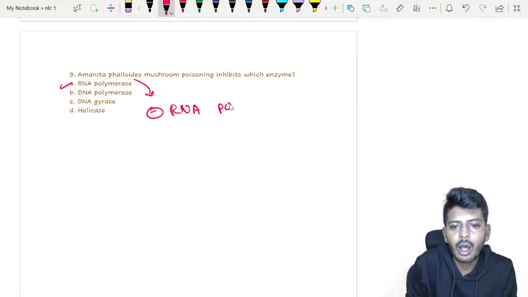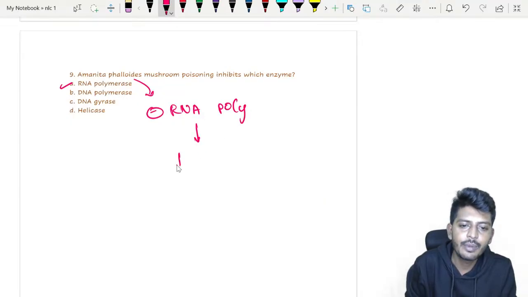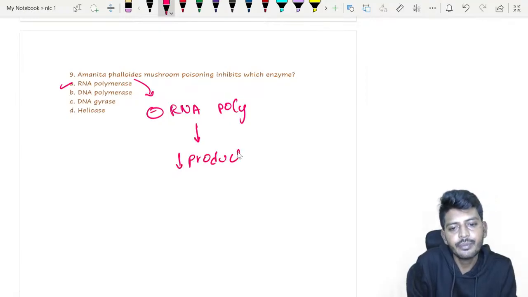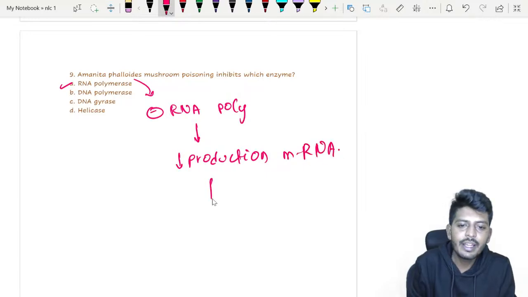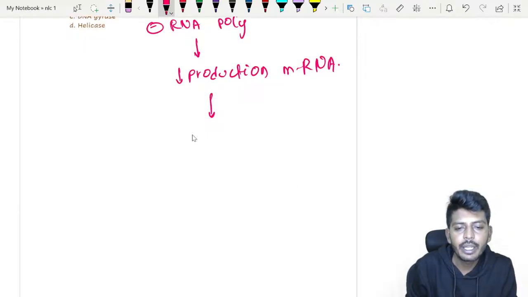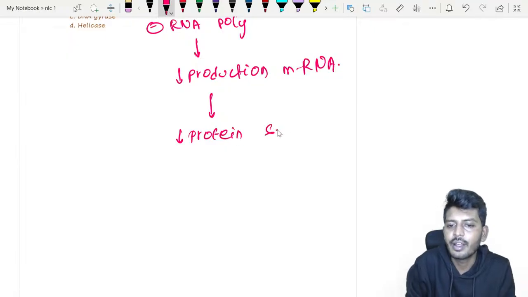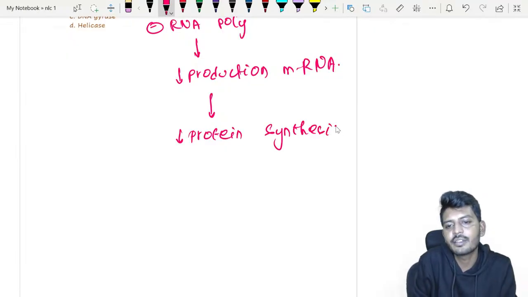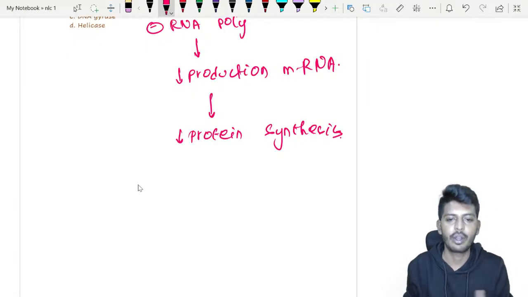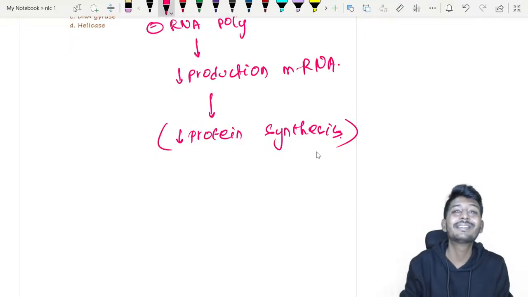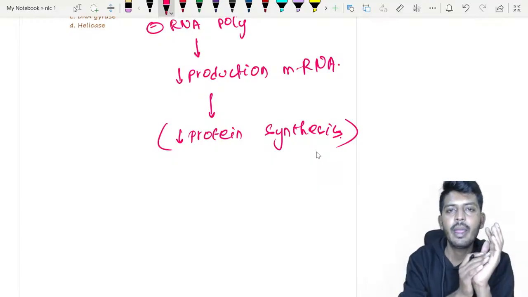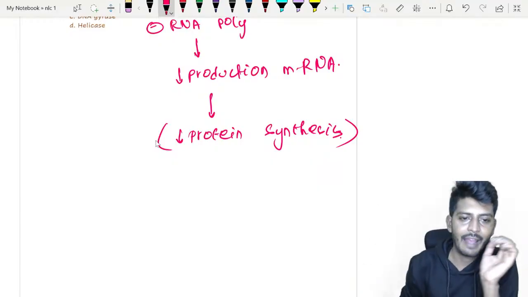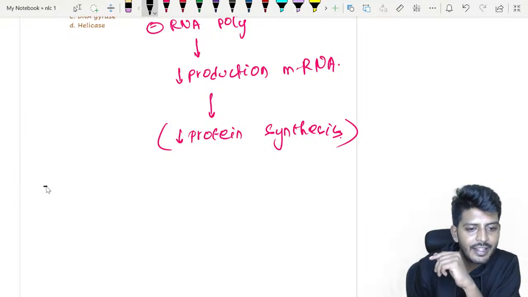If it inhibits the RNA polymerase, this will decrease the production of mRNA. RNA polymerase is not working, so it will decrease the production of mRNA. If there is a decreased production of mRNA, automatically that will lead to decreased protein synthesis. So if there is a decrease of protein synthesis, automatically the patient will start to develop symptoms. Now listen to me very carefully. The body already has some protein. The body is working with that protein, but new proteins are not coming. For example, I have a patient who ingested the mushroom at 7 p.m.